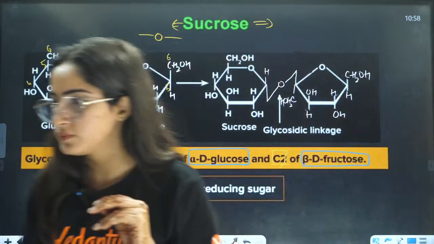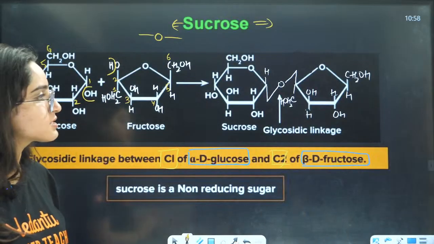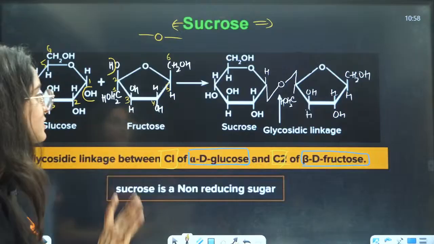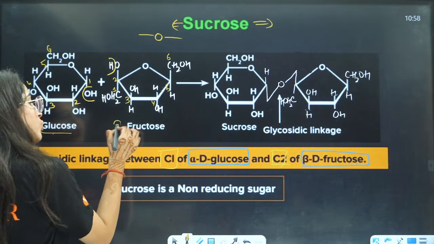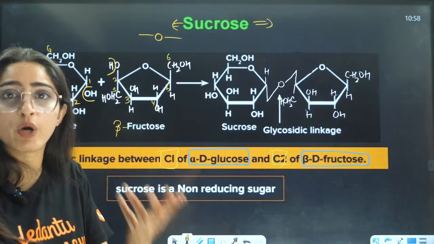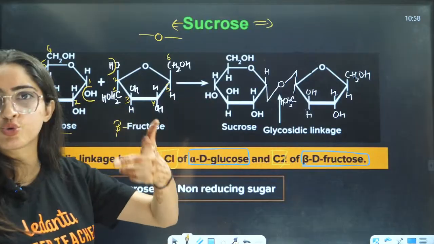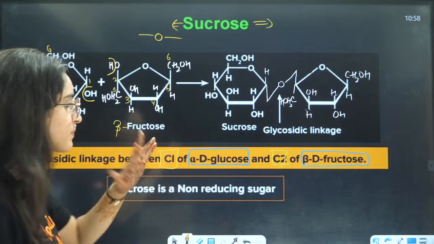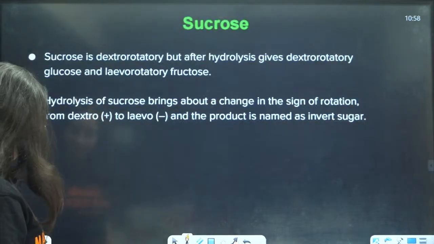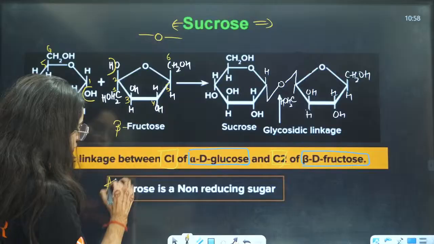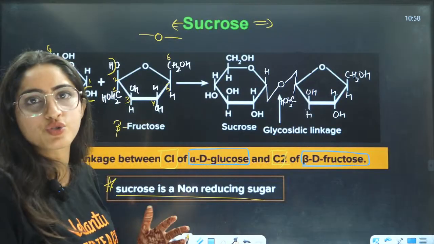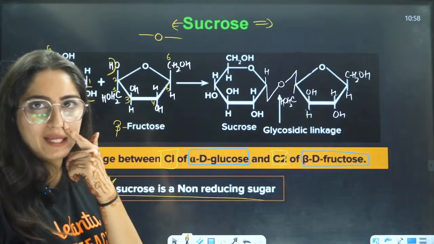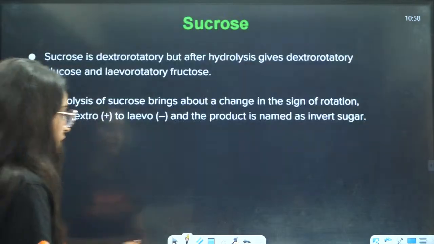Okay, understood? It's not a difficult thing. You just need to remember which glucose or fructose or galactose you are using, then eliminate water from those two sides. Now, very important thing, sucrose is a non-reducing sugar. That means it is not reduced by Tollens test or Fehling test. It is a non-reducing sugar.